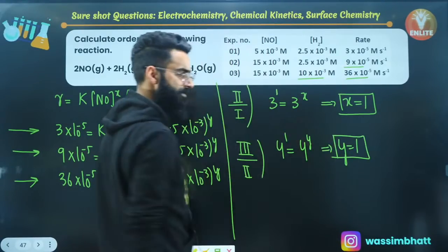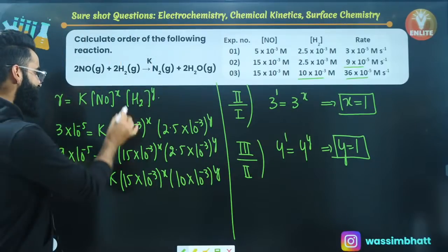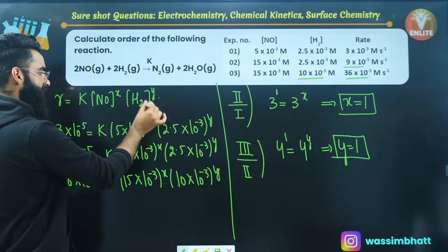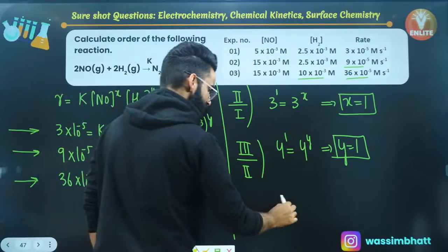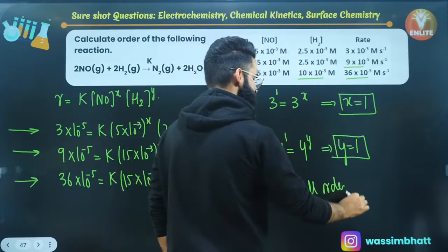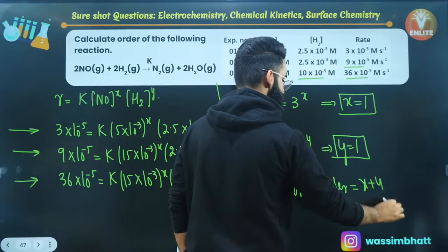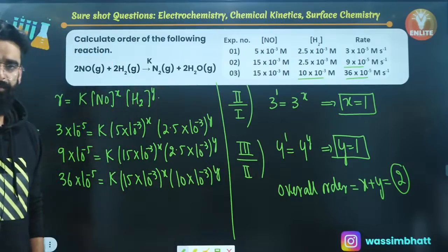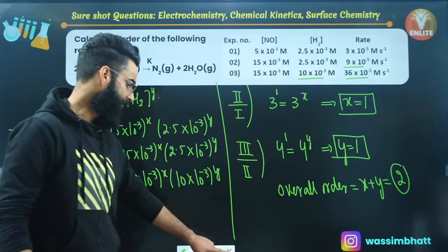So you got the x, you got the y, right? x is what we call the order of the reaction with respect to NO. y is called the order of reaction with respect to H2. So you can write the overall order of the reaction as well. Overall order of the reaction is equal to x plus y, so 1 plus 1 comes out to be 2. So overall order of the reaction is 2, which I was supposed to calculate. Perfect. Let me know in the chats.